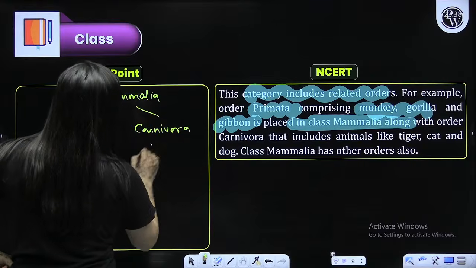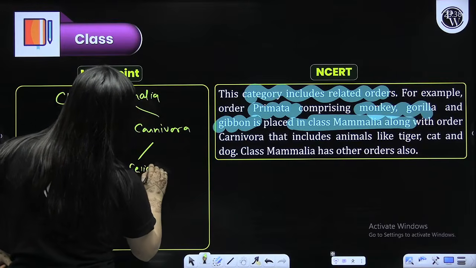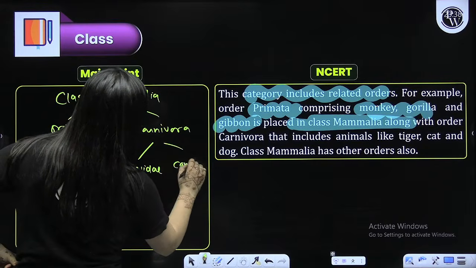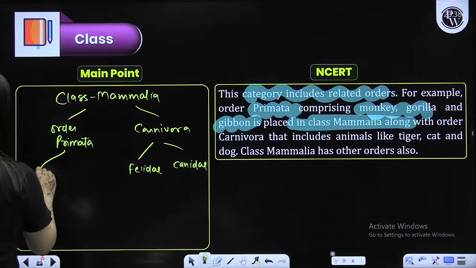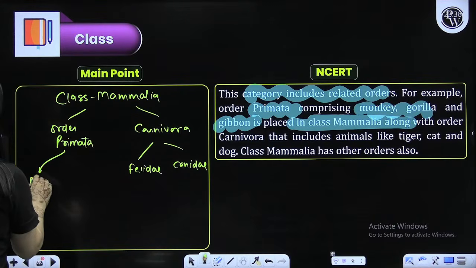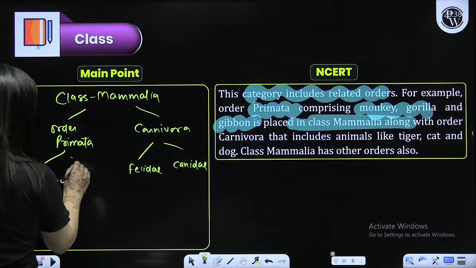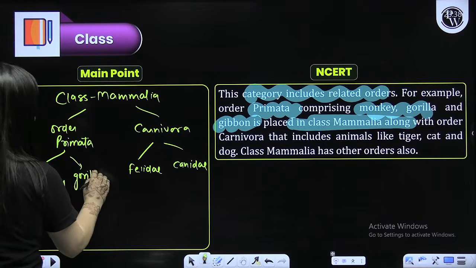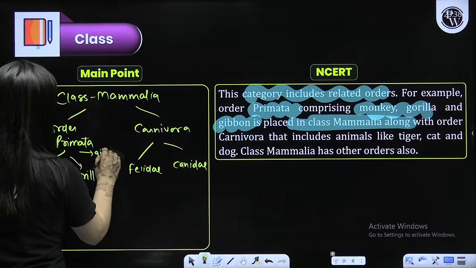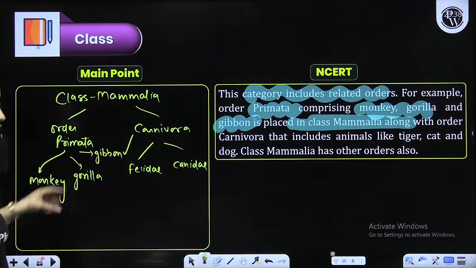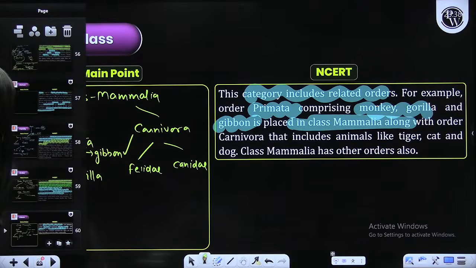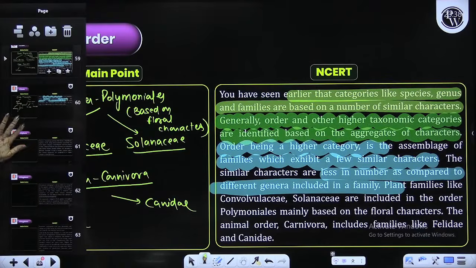In Carnivora they are giving you the example of Felidae or Canidae family, meaning dog or cat. But here they didn't mention the families. They have simply mentioned that your monkey, your gorilla and gibbon, they all are placed here. So examples are the important ones. That's how we have to decode our NCERT.